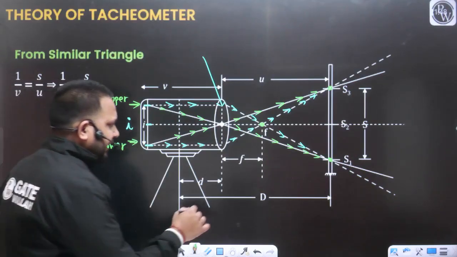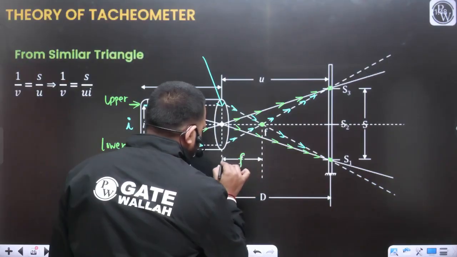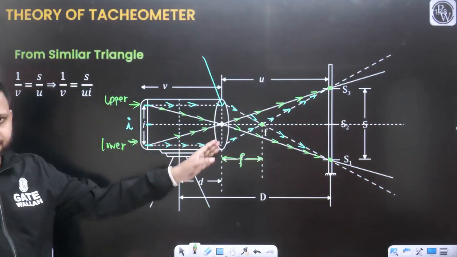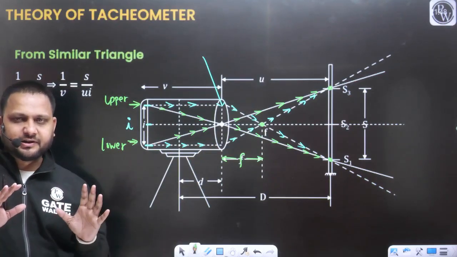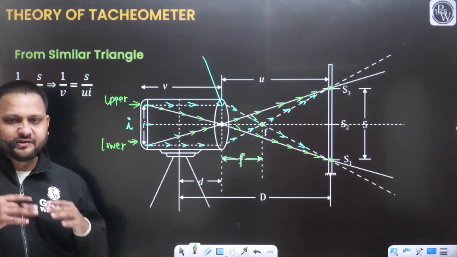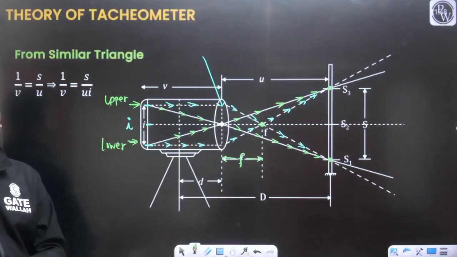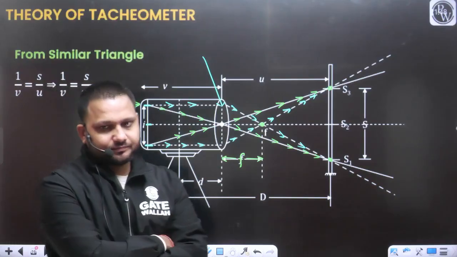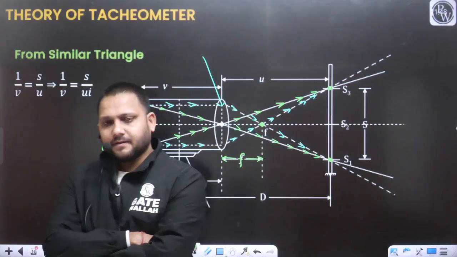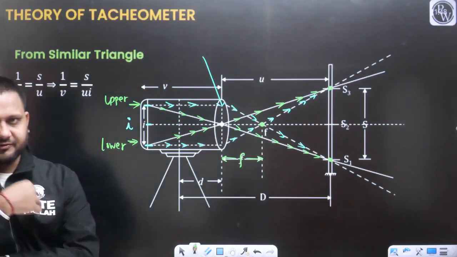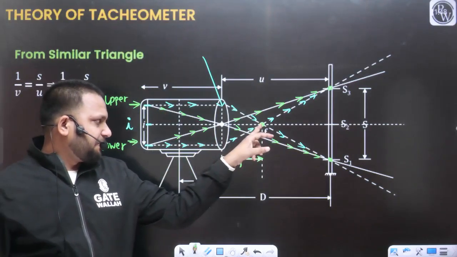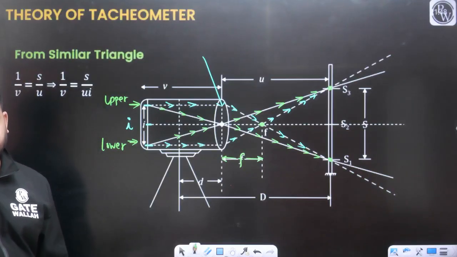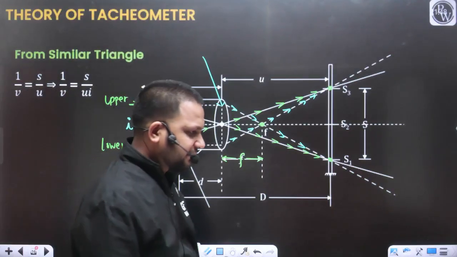This is going to be, I can represent it with a small f, the focal length of the objective lens. You are able to sight the object just because of this objective lens. If this is the objective lens, there must be a focal point, and this is the focal length, which we represent with the notation small f.